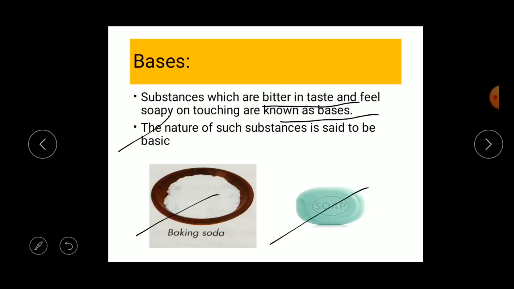So the bitter taste and the slippery feel are properties of a base. The substances like soap and baking soda that contain bases are called basic substances, and those substances are basic in nature. Understood, children? What are bases? Baking soda and soap are examples of bases. Some other examples we will discuss later.